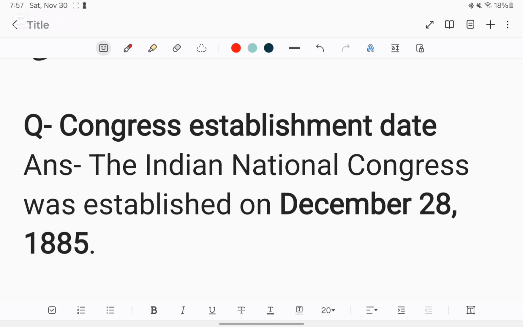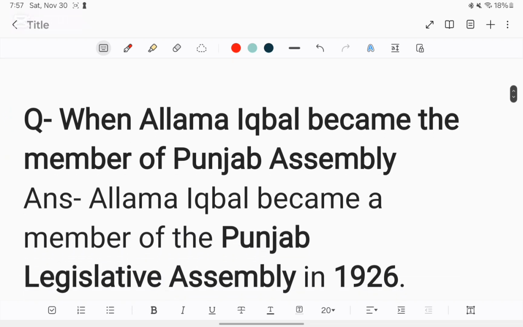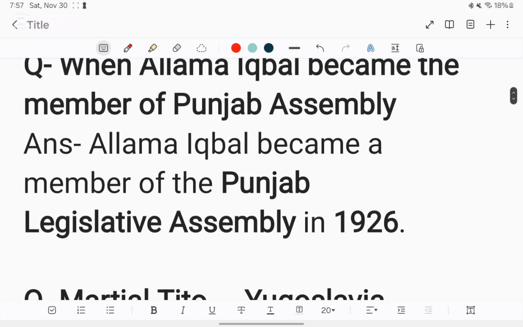Question: Congress establishment date? Answer: The Indian National Congress was established on December 28, 1885. Question: When did Allama Iqbal become a member of the Punjab Assembly? Answer: Allama Iqbal became a member of the Punjab Assembly in